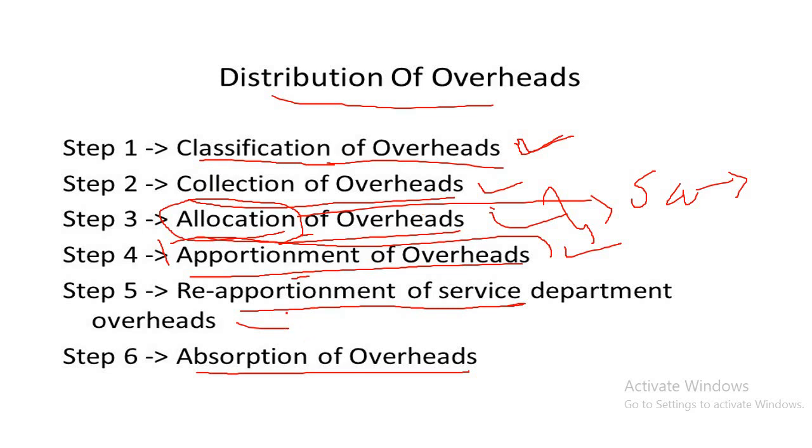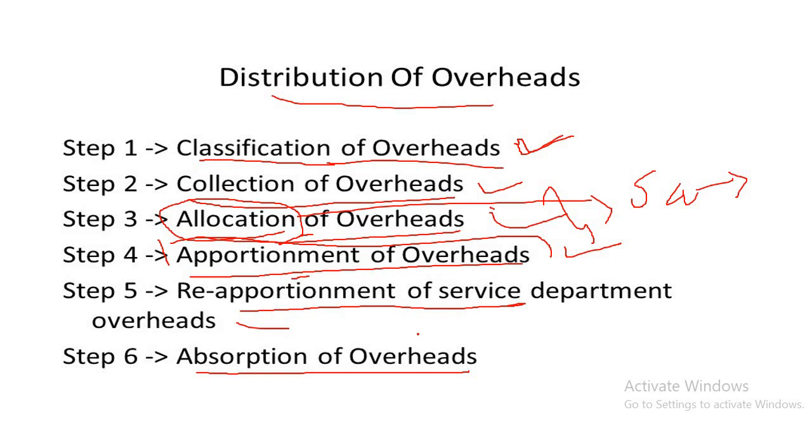Another one is reapportionment of the service department. Reapportionment means that some overhead has been allocated and apportioned to the production and service departments, and the next step is to reapportion the service department's cost. It is reapportioned to the production department and to the service department. There are two parts: apportion to the production department only, and apportion to the production as well as the service department.